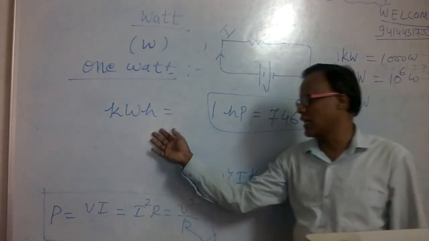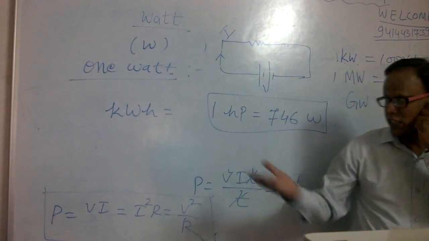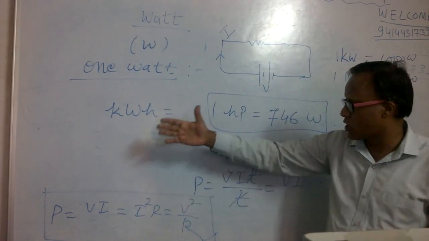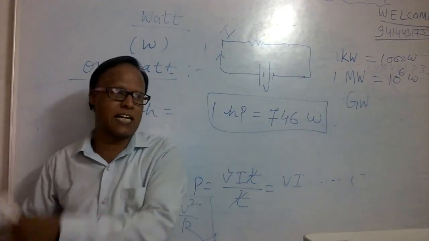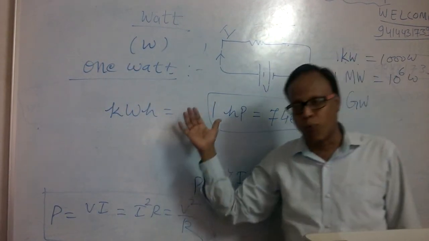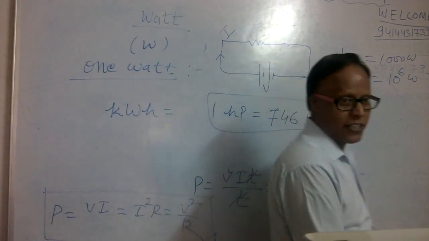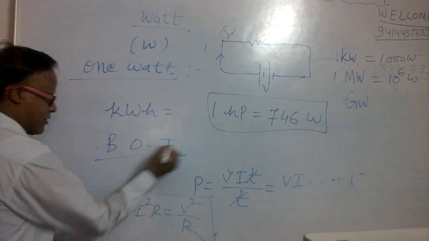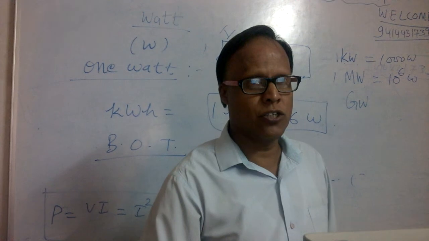We will also discuss in detail how it is converted to joule, and how we can calculate the electricity bill. This is our next topic. We'll discuss it in the next class. Here, the kilowatt hour is a commercial unit, and we use it for trading purposes, to pay the electricity bill. That's why this is also known as the Board of Trade unit, B.O.T. Thank you very much.